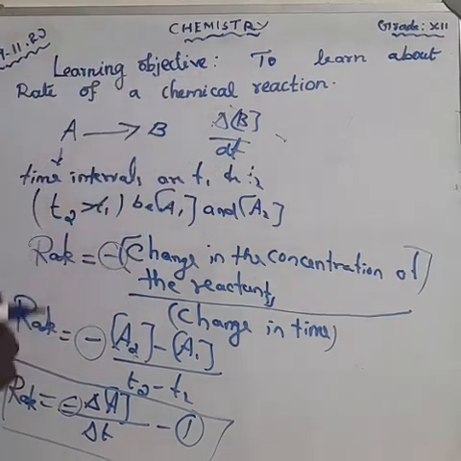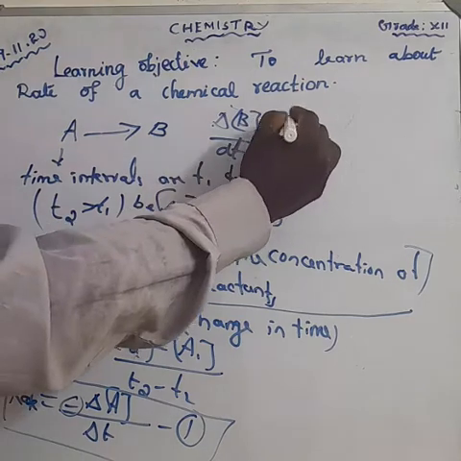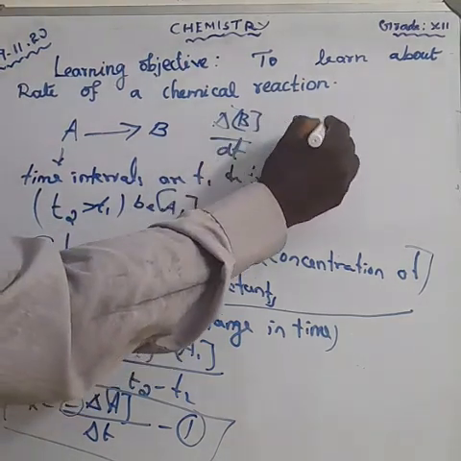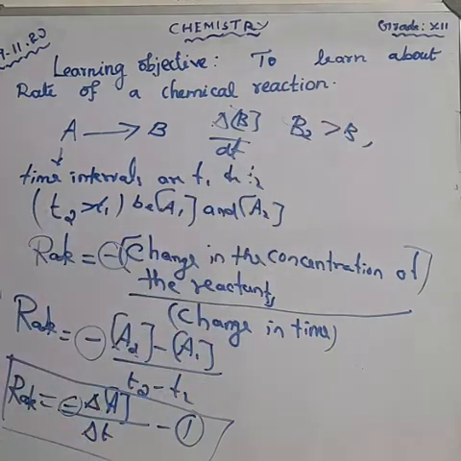Here B2 is greater than B1, so no minus sign is required.